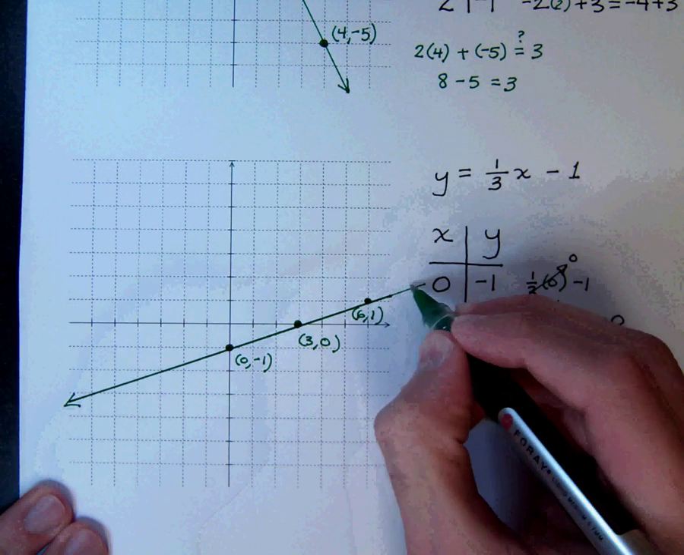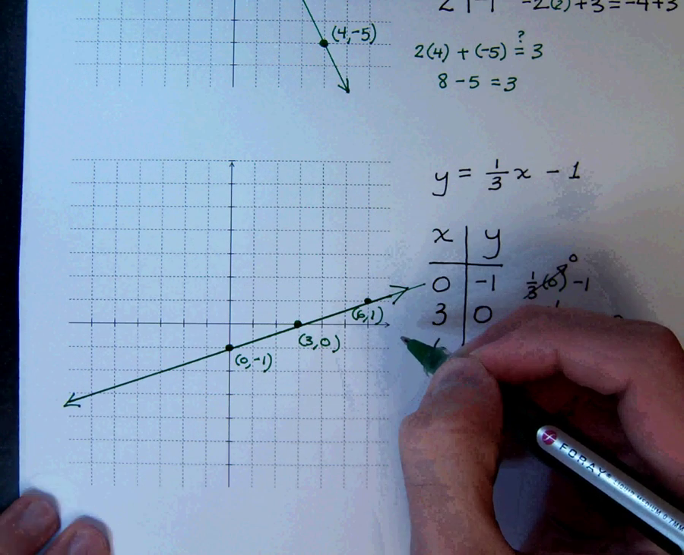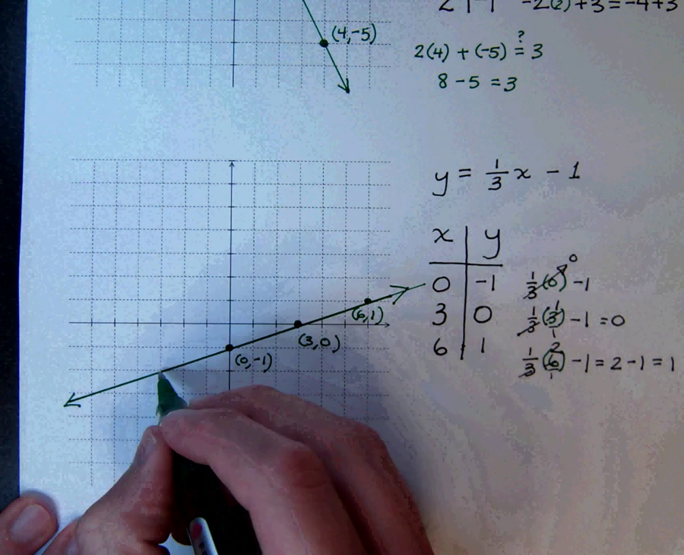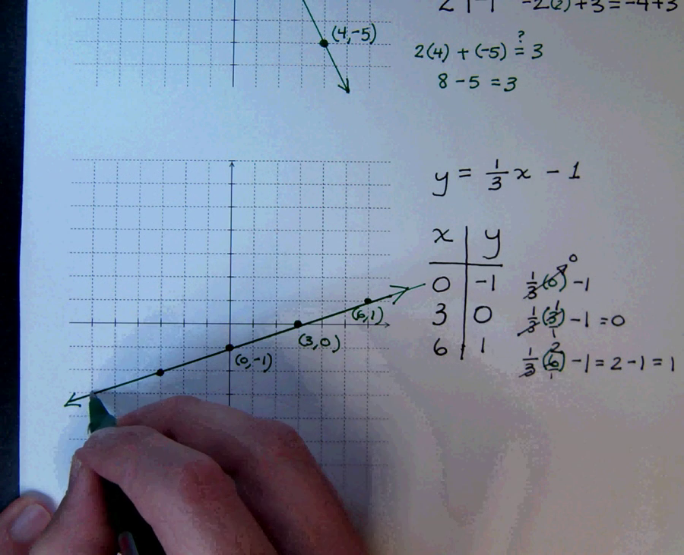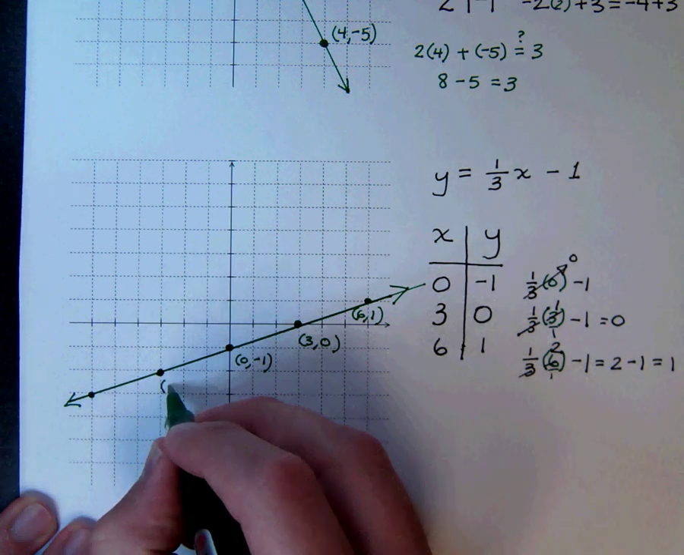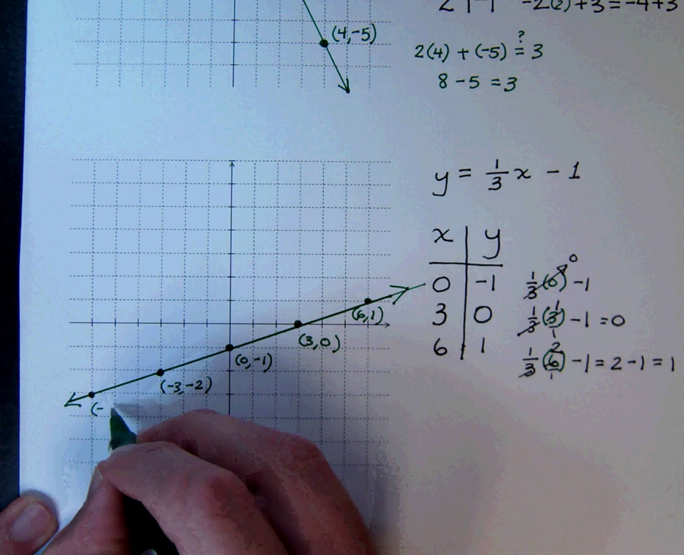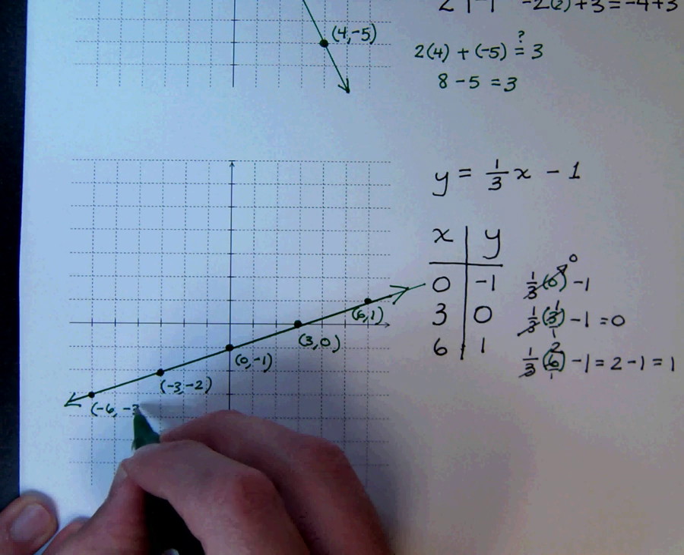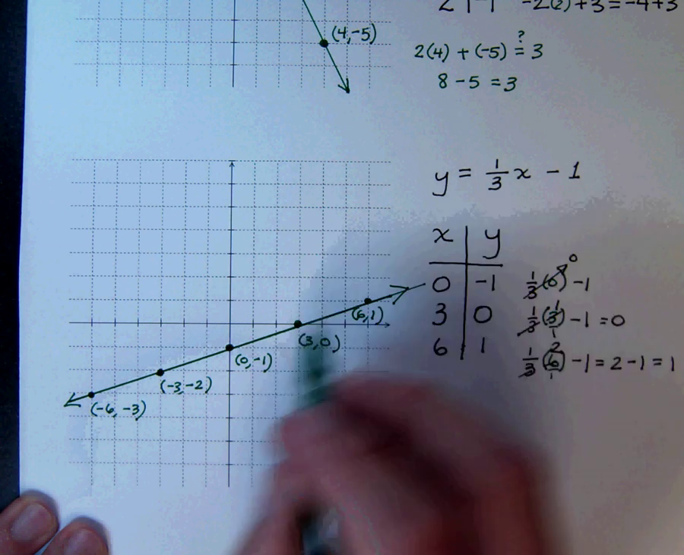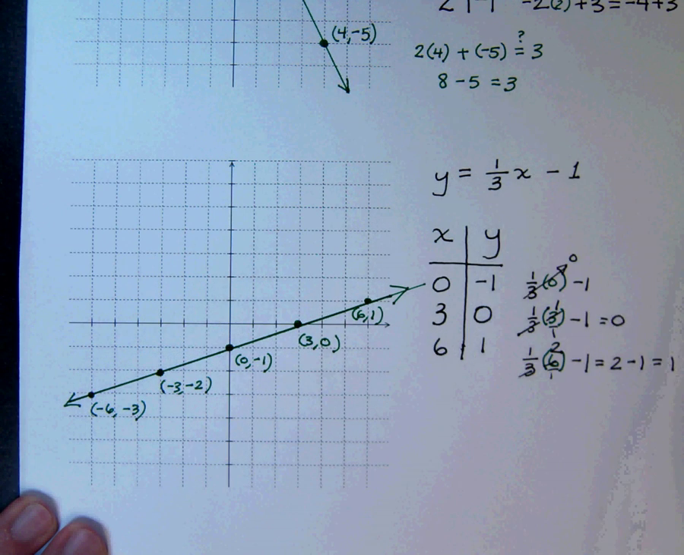Make sure you put the arrows at the end. And you can see that you even go through this point and this point here. So this is the point negative 3, negative 2, and this is the point negative 6, negative 3. You can check that back in here and you will see that that is also a point.